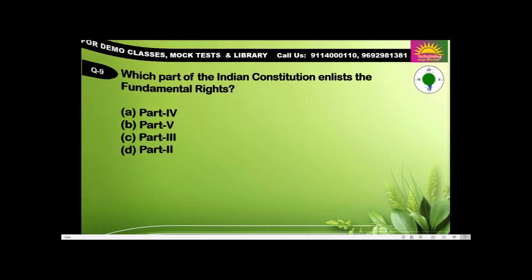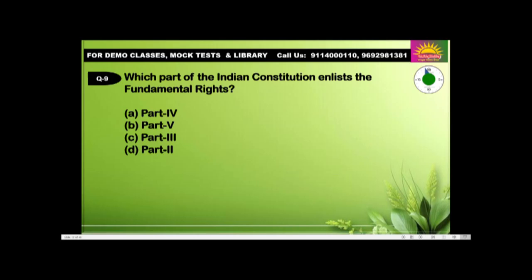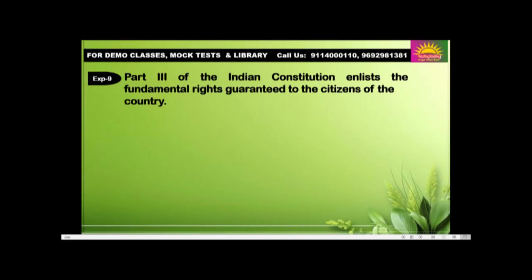Okay. Question number 9. Which part of the Indian Constitution enlists the fundamental rights? Part 4, Part 5, Part 3 or Part 2? So, Part 3. Part 3 of the Indian Constitution enlists the fundamental rights guaranteed to the citizens of the country.